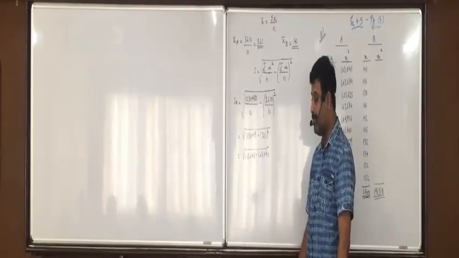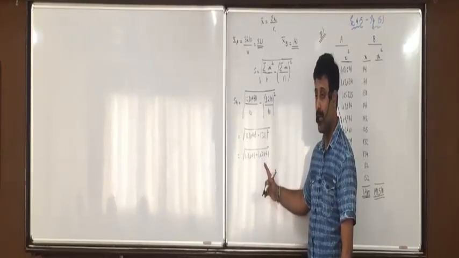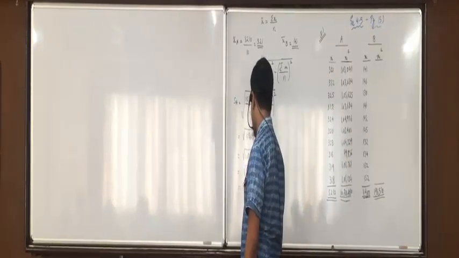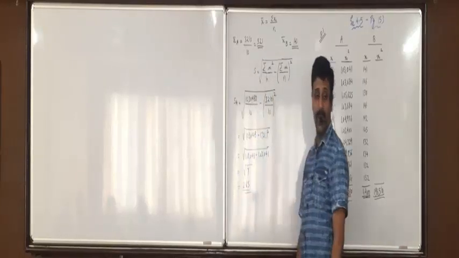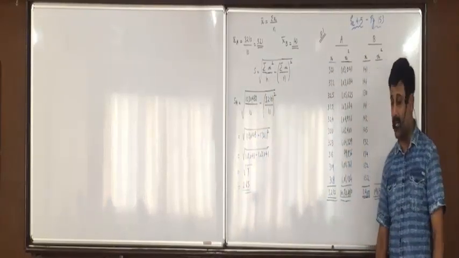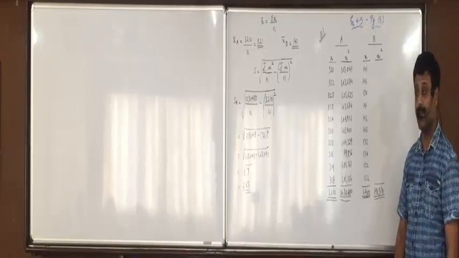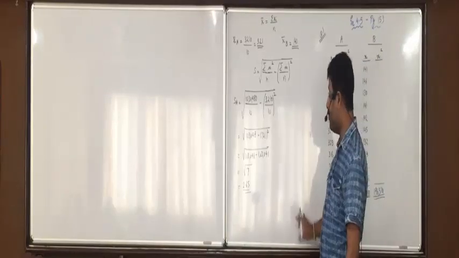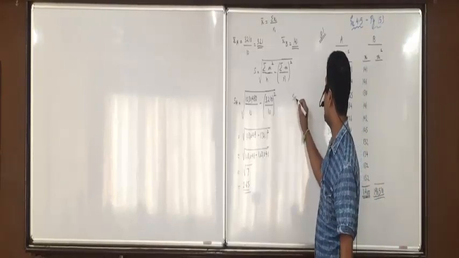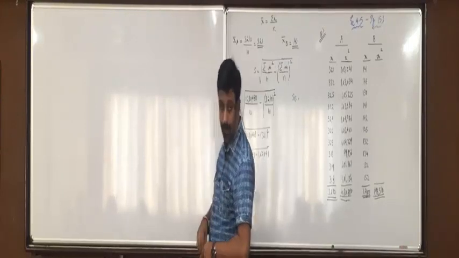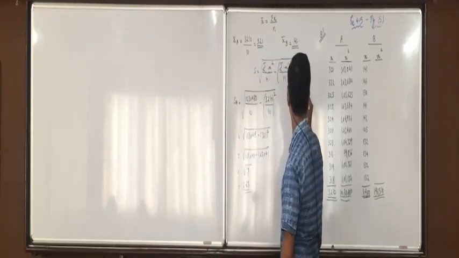Do you get 103041? The difference is 7. 103048 minus 103041, do you get 7? Then square root of 7, do you get 2.65? Now on the right side, find out the standard deviation of company B in the same manner on your own. 7.14. Yes, sir.